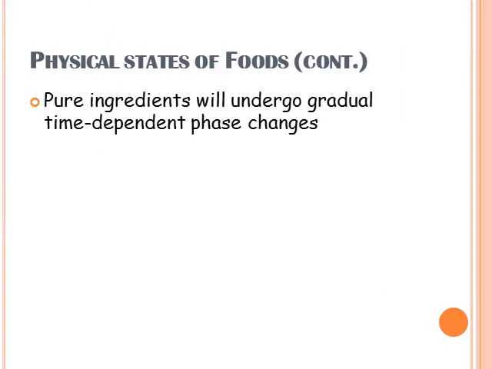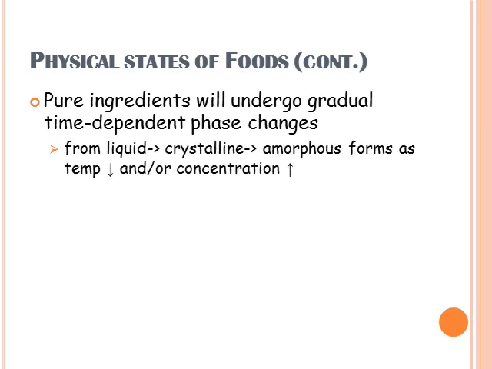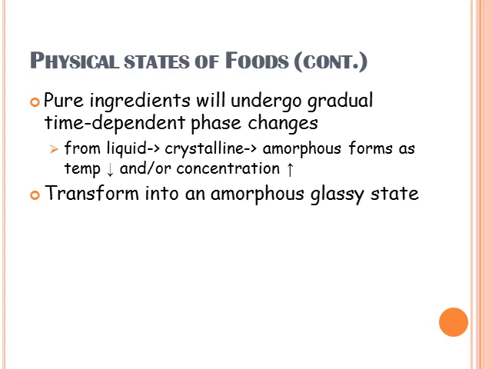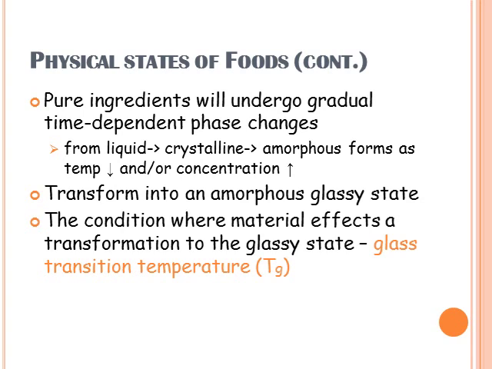Pure ingredients will undergo gradual time-dependent phase changes from liquid to crystalline and to amorphous forms as temperature decreases and/or concentration increases. It transforms into an amorphous glassy state, and this condition, where the material effects a transformation to the glassy state, is called glass transition temperature or Tg.